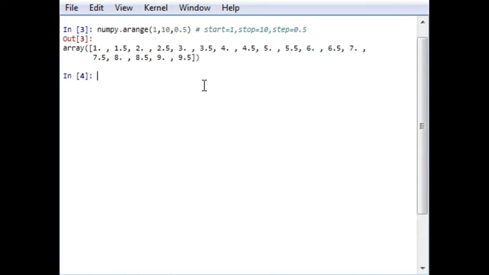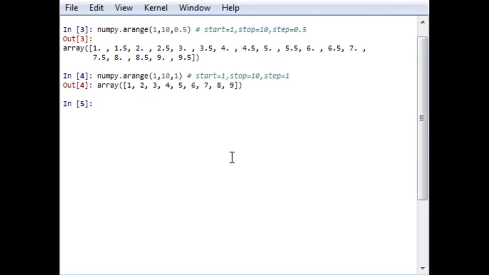And the output will be as follows. It runs from 1 to 9 or 1 to 10 with a step size of 0.5, but the end point has not been included. Similarly, if I change the step size to 1, the output will be with a difference of 1, but the end point will not be considered.